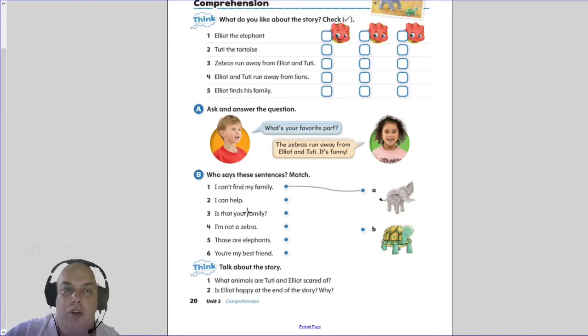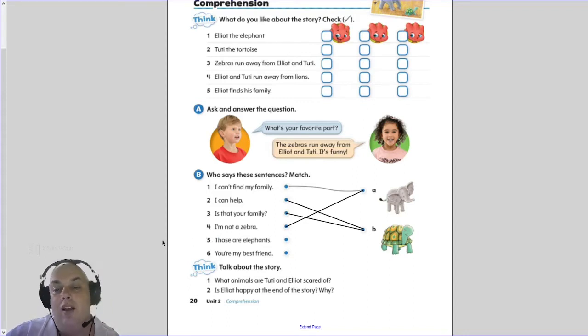I can help. So who says I can help? Is it the elephant or is it the tortoise? It is the tortoise. So we draw a line to the tortoise. Is that your family? Who says is that your family? Is it the elephant? No. Again, it is the tortoise. The tortoise asks, is that your family? I am not a zebra. Who says I am not a zebra? Yes, the elephant. Elliot says, I am not a zebra. I am an elephant.